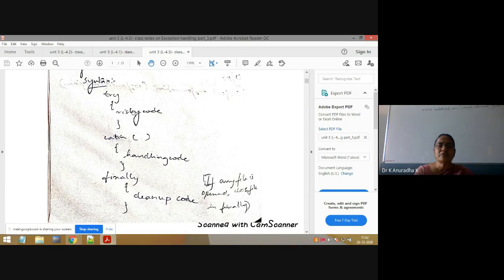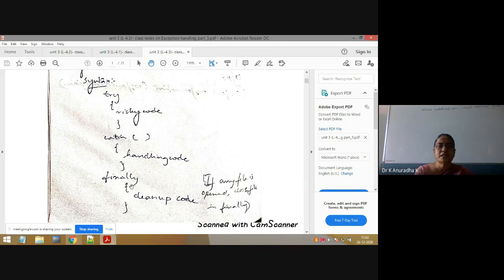Inside try, if you don't write any risky code, it will be executed as usual, normally. But inside the try block, if any exception or error occurs and you don't write a catch block, then JVM will handle that exception, no problem. But abnormal termination occurs. Whenever JVM handles the exception, it is always abnormal termination, remember. It is not a graceful termination. Whenever you handle your exception, that is called graceful termination.